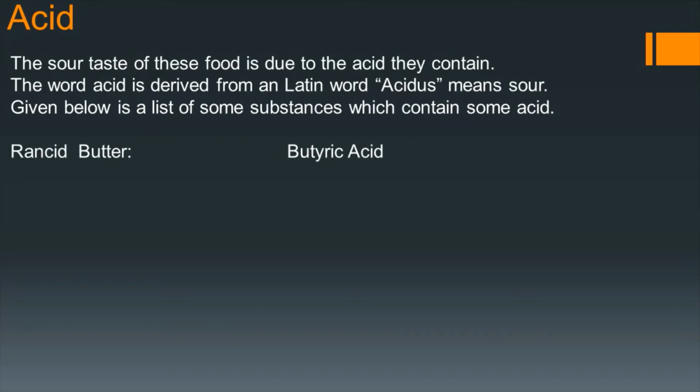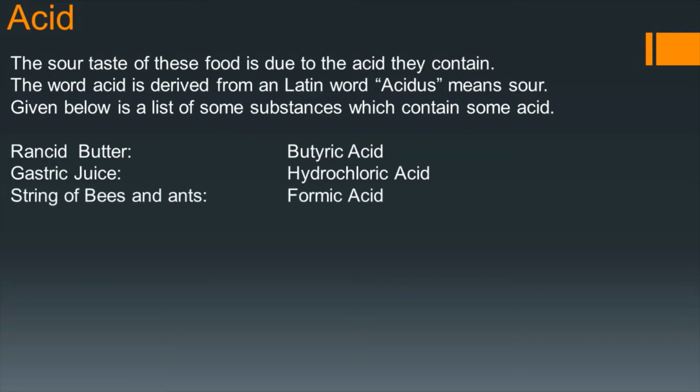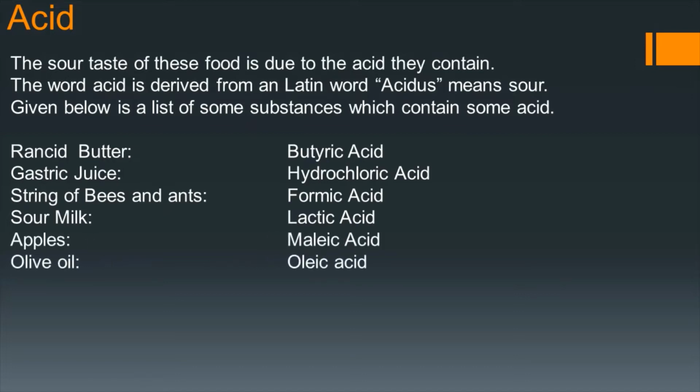Rancid butter, butyric acid; gastric juice, hydrochloric acid; sting of bees and ants, formic acid; sour milk, lactic acid; apples, malic acid; olive oil, oleic acid; fats, stearic acid; urine, uric acid.